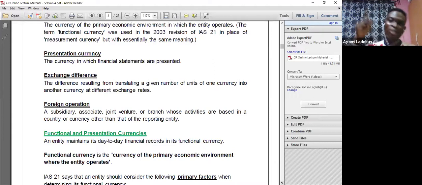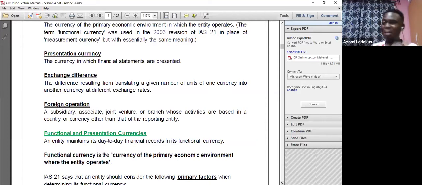But if I have a foreign operation, I control another company in the US dollar, okay? Now, when they prepare their accounts, they are going to use the currency of the primary environment, which is the US dollar. By the time I'm consolidating, I need to convert into my own functional currency. So it now becomes my presentation currency, okay? So the currency in which financial statements are presented, that's what I mean by presentation currency.